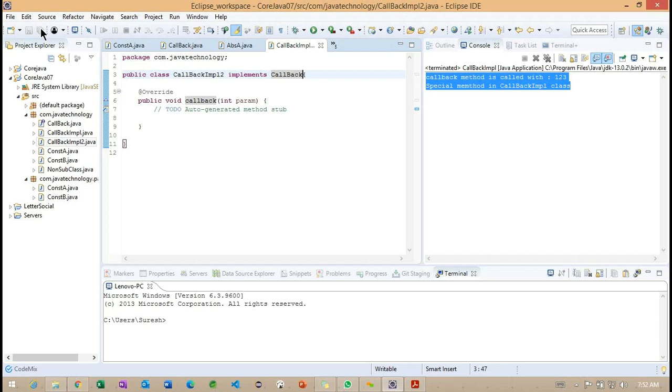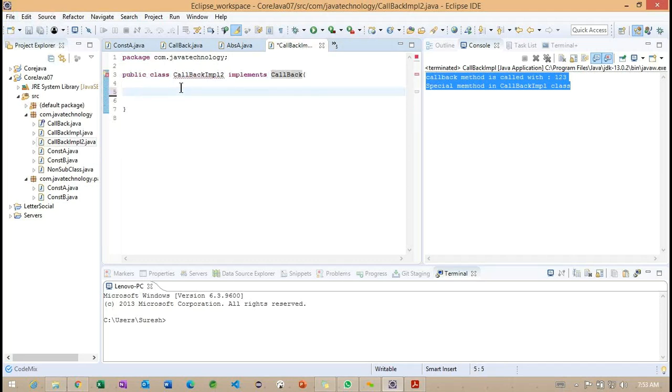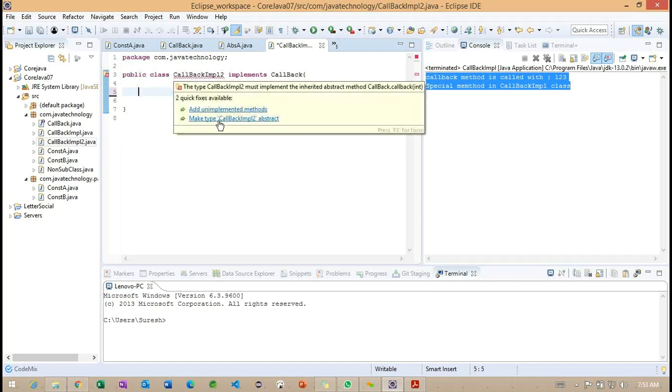Getting the point. So this is also very important here, and along with this we can work with nested interfaces also. Nested interfaces here. So how exactly we are going to provide this particular interface here, and whenever we already identified, if you are not interested to override this method, we can make this particular class abstract here.